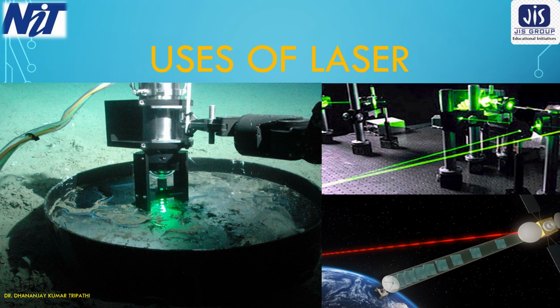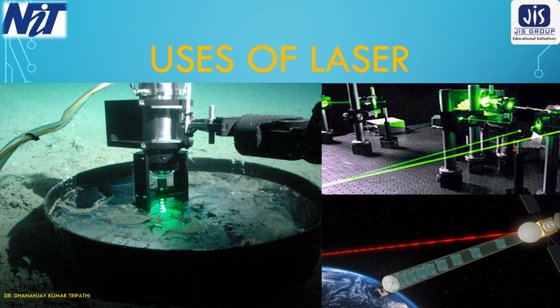Laser is used in the field of communication. Modulated laser beams are used to transmit messages through optical fibers. The length can be measured using laser light. Laser is used in weather forecasting, like pictures of wind movement, clouds, etc. can be obtained using the laser.